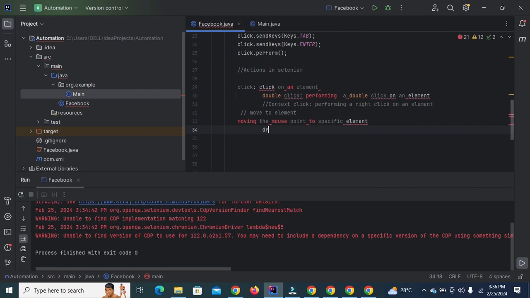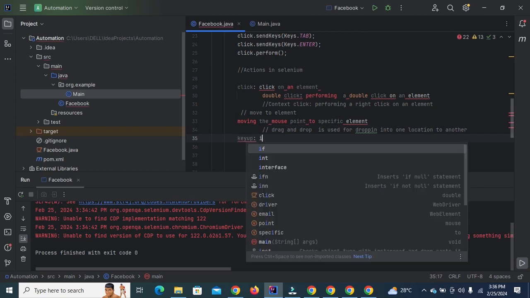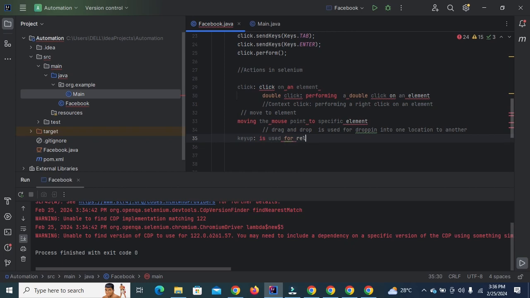Drag and drop is used for dragging and dropping an element from one location to another. Keys up is used to release the key, while keys down is used to press the key.